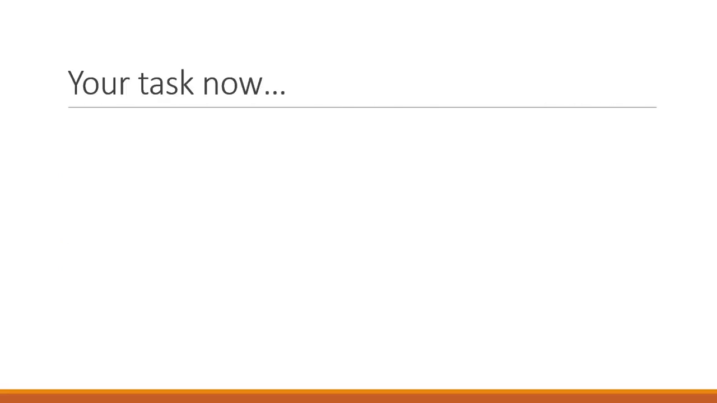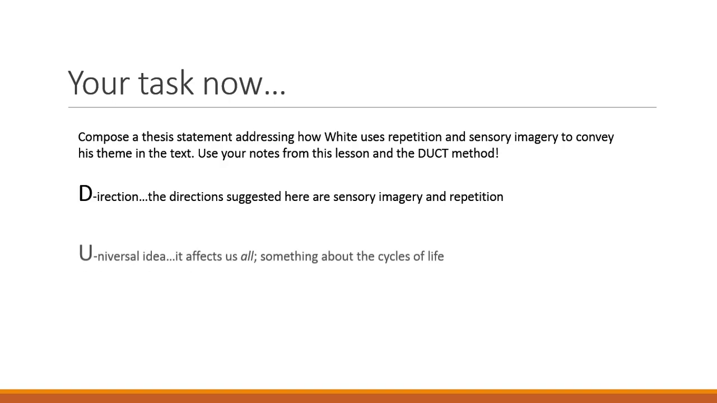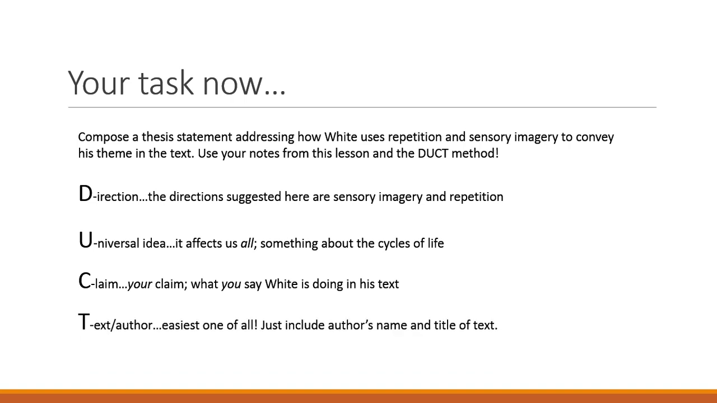So your task now, compose a thesis statement addressing how White uses repetition and sensory imagery to convey his theme in the text. Use your notes from this lesson and the DUCT method. D, direction. Now the directions here are sensory imagery and repetition. U, universal idea. It affects us all, something about the cycles of life. C, the claim, your claim, what you say White is doing in his text.